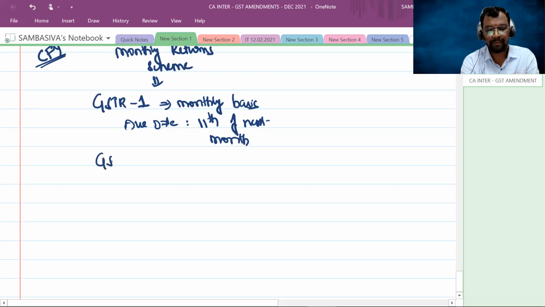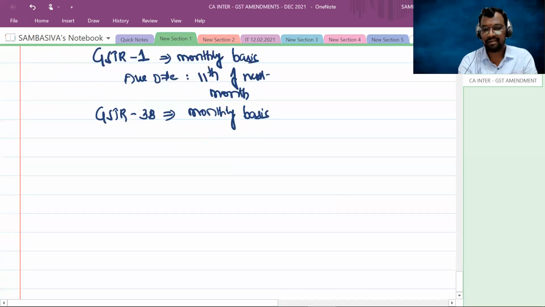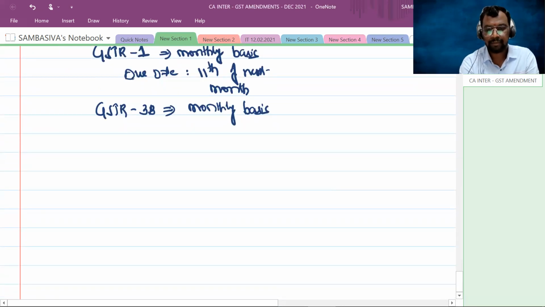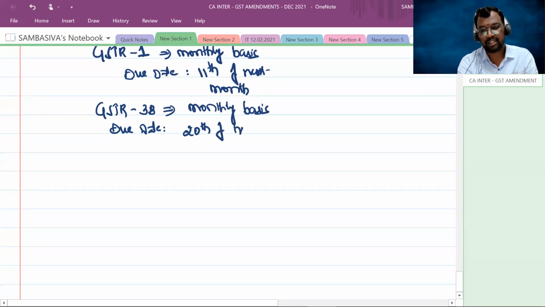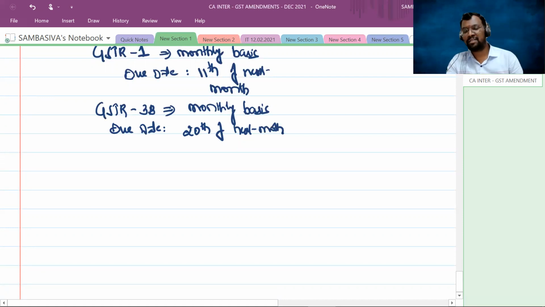And GSTR 3B, the consolidated return, also has to be filed on monthly basis, where the due date is 20th of the next month.